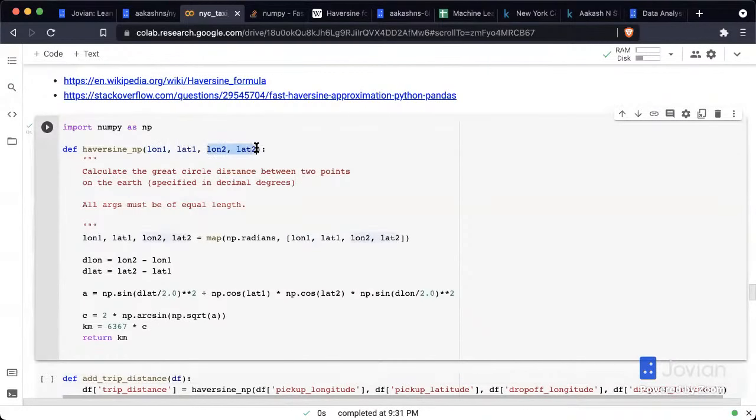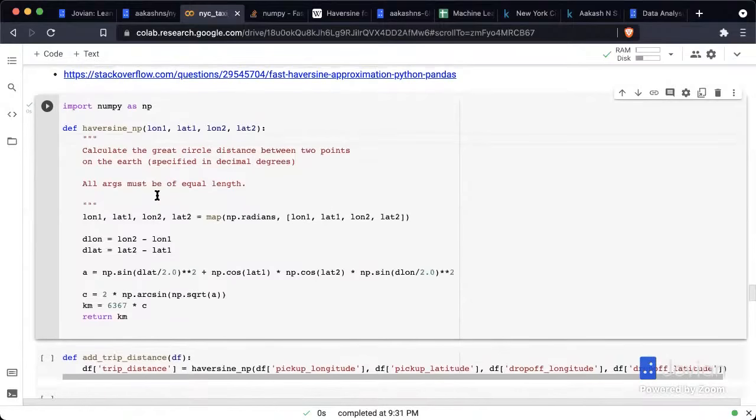It takes the longitude, latitude of the drop location, and it is going to calculate the approximate distance in kilometers between the two points. This uses great circle geometry, which uses the spherical nature of the earth and how latitudes, longitudes are defined, etc. We don't have to get into it, but there are these resources if you want to.